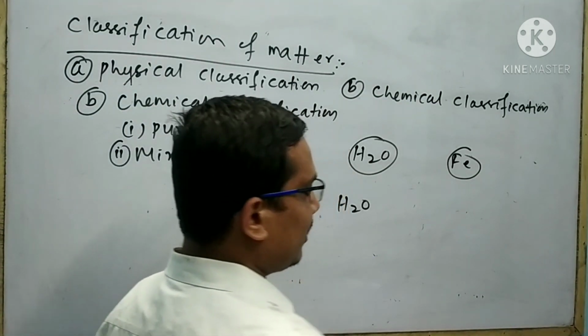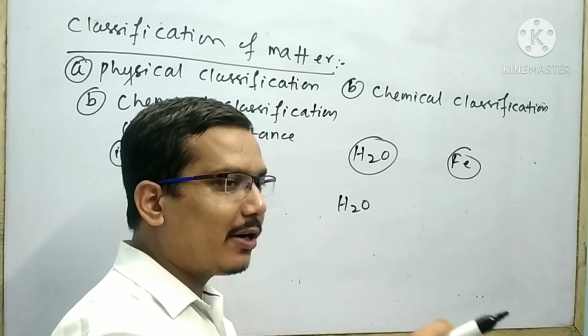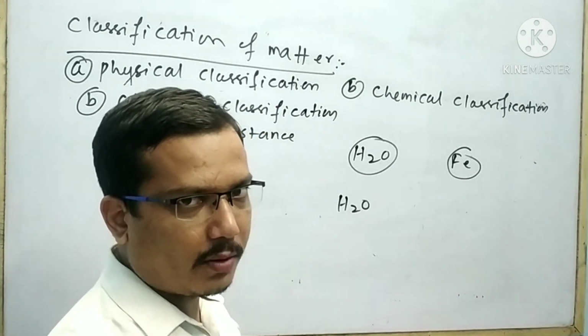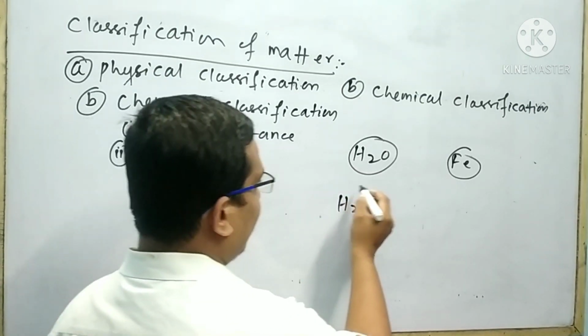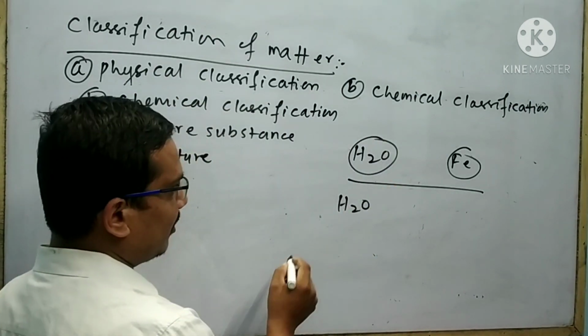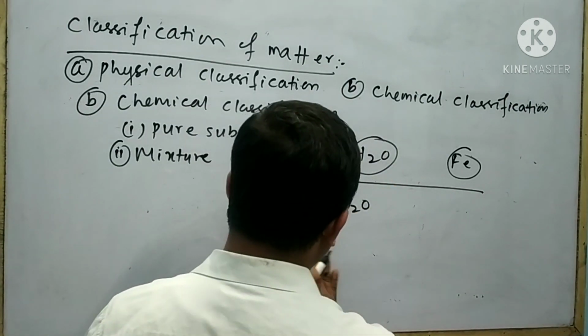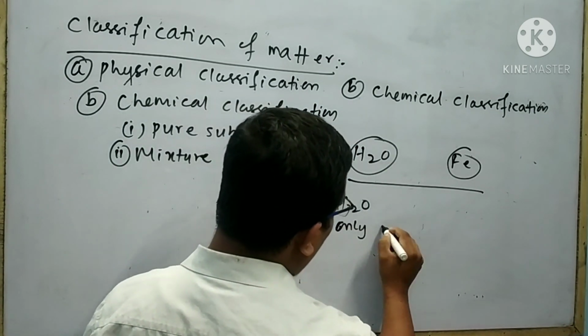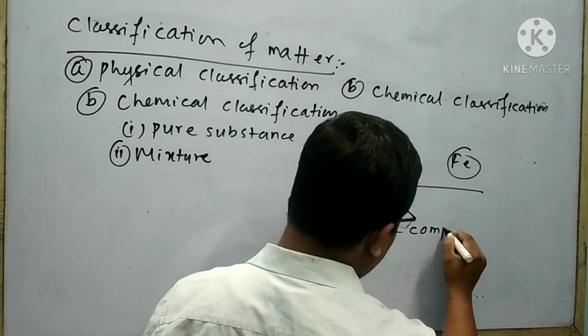Iron metal is made by many iron atoms, and that is also one component. From this discussion, it is clear that both water and iron are made by only one component.